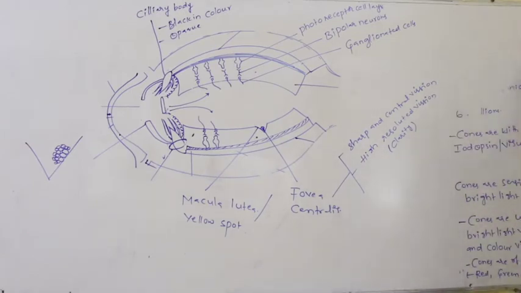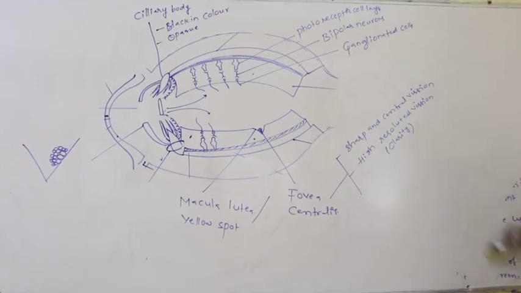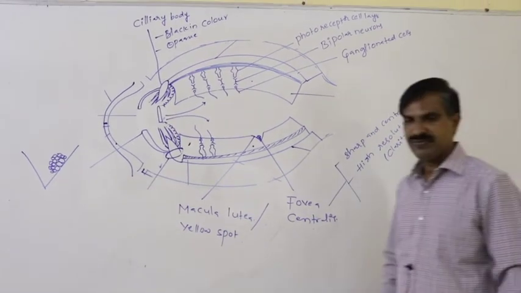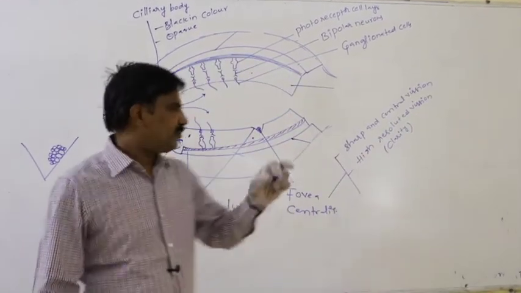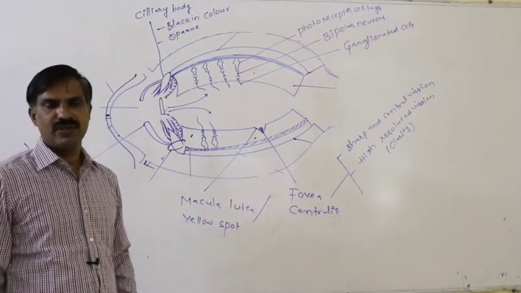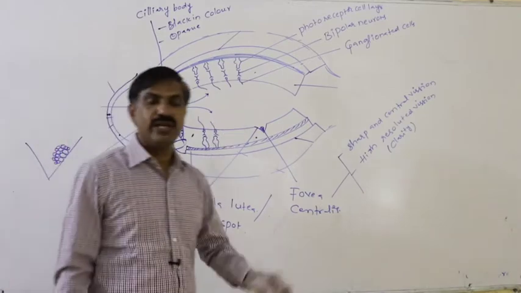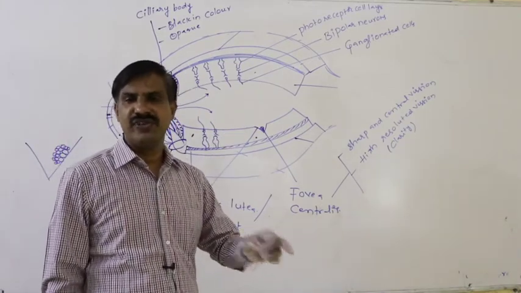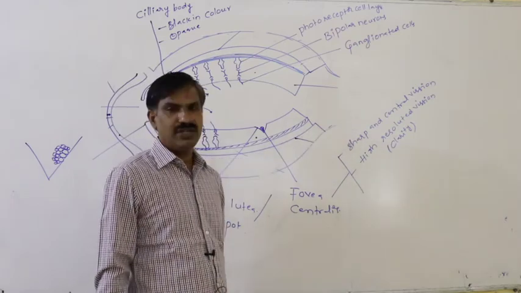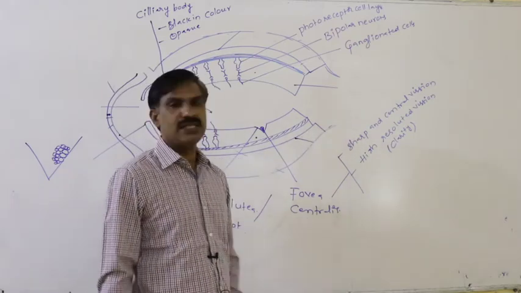This is the area which is useful for sharp and central vision. If all these cone cells are activated simultaneously, that leads to high clarity of vision. That is the sharp and central vision, nothing but high resolution vision.